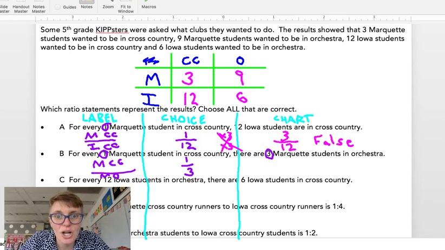Let's actually look at it in our chart with our pink. In our chart, Marquette cross country is 3. Marquette orchestra is 9. So I have 3 to 9. Let's look at these two ratios, 1 to 3 and 3 to 9.